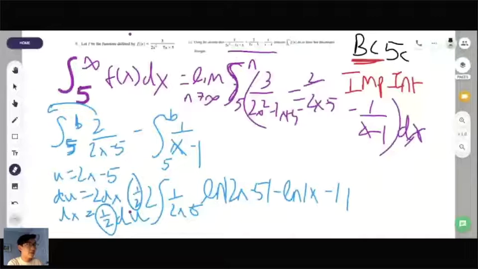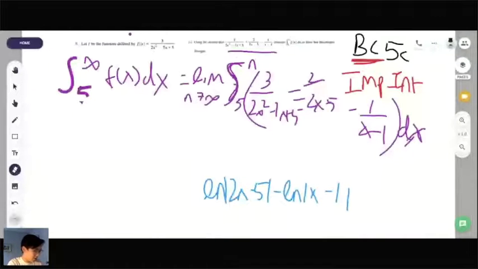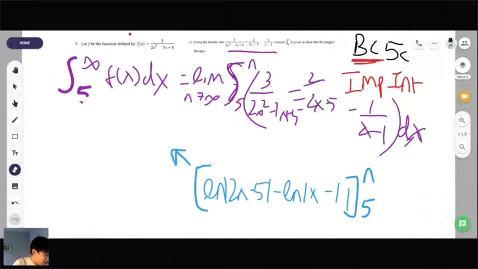It's a definite integral, so you still have to put it from 5 to b, or 5 to n in this instance. So then I would rewrite this as ln of 2x minus 5 all over x minus 1.